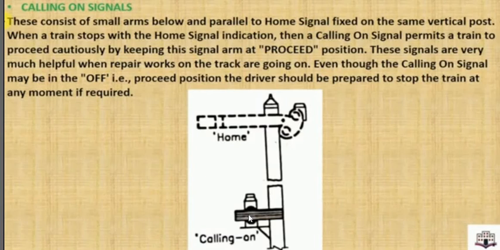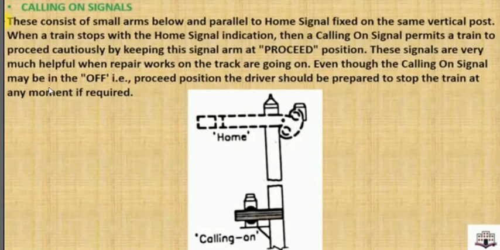This consists of a small arm below and parallel to the home signal, fixed on the same vertical post. This is the same vertical post as the home signal. When a train stops at a home signal indication, a calling on signal permits the train to proceed cautiously by keeping the signal arm at the proceed position. These signals are very helpful when repair works on the track are going on.